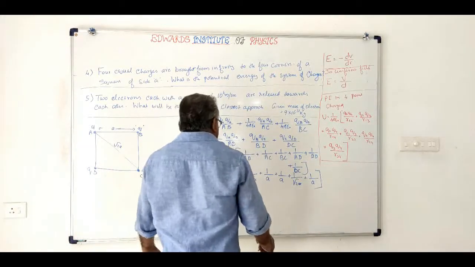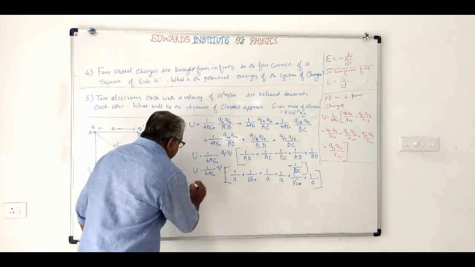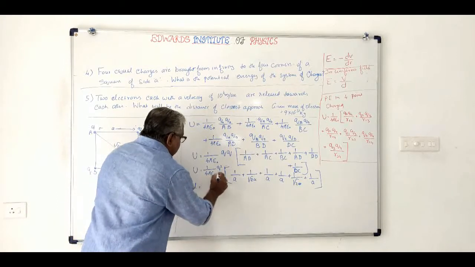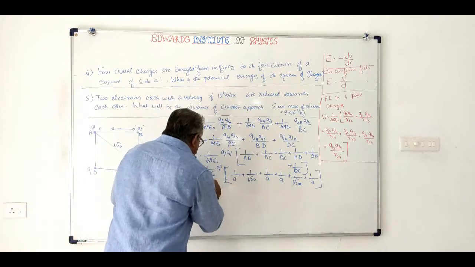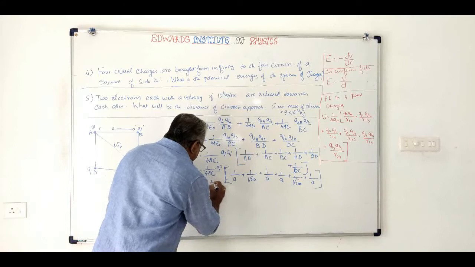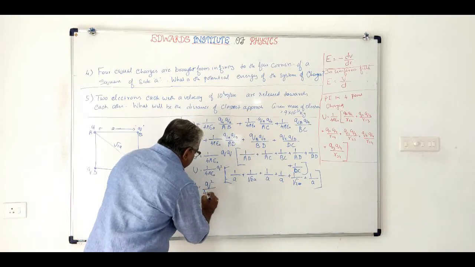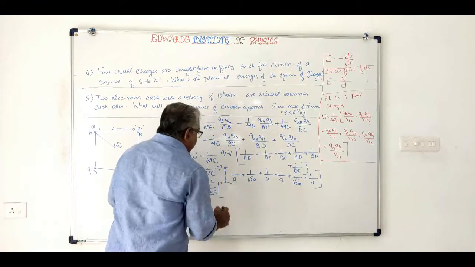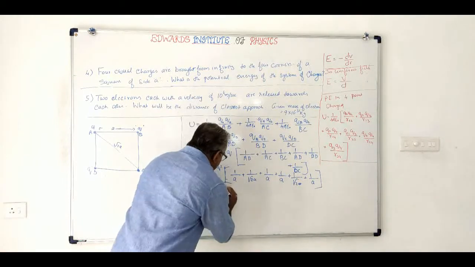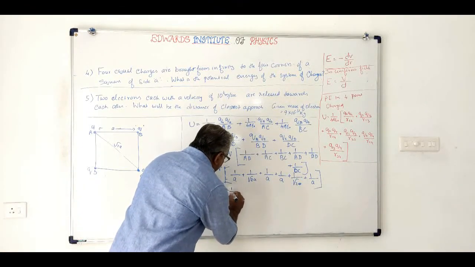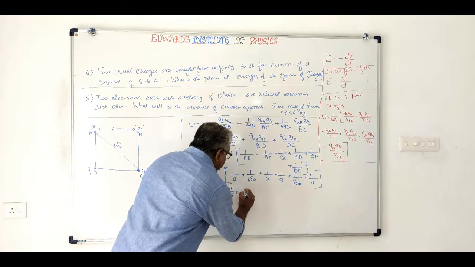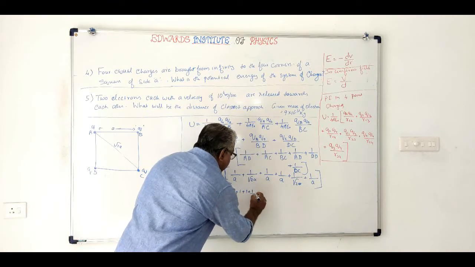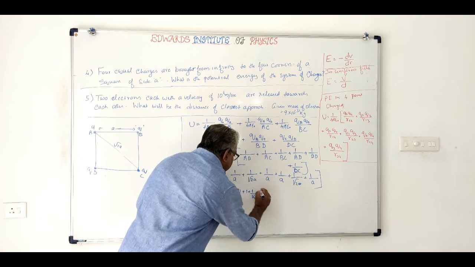So you will get U equal to, taking A outside, Q square by 4 pi epsilon 0 A into 1 plus 1 by root 2 plus 1 plus 1 plus 1 by root 2 plus 1.